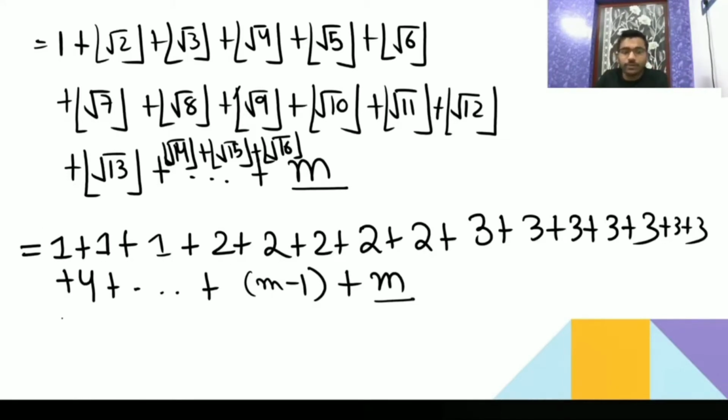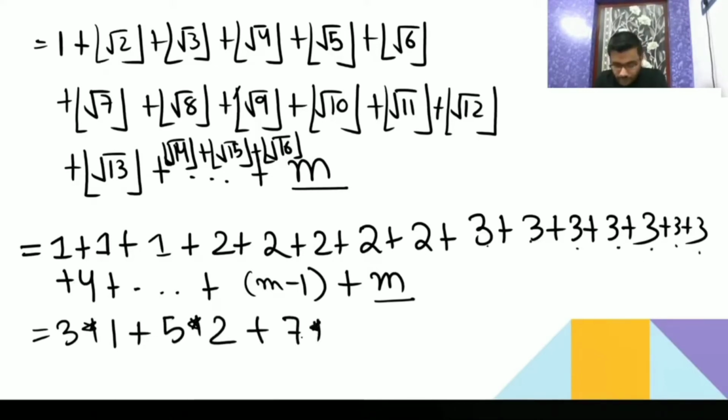See how many 1 you got? 3 into 1 you got. Then how many 2 you got? 5 into 2 you got. Then how many 3 you got? 1, 2, 3, 4, 5, 6, 7. 7 you got. Very good. 7 into 3 you got. So it is taking the double of that plus 1. See, whatever number you are getting, 1, 2, 3.